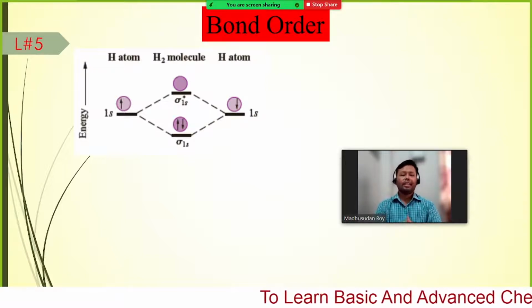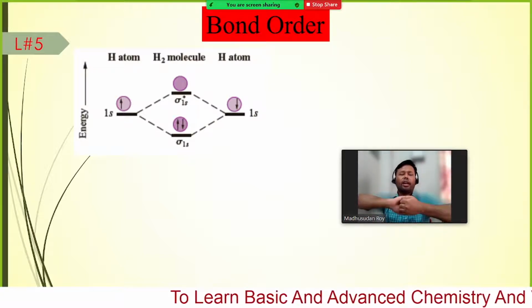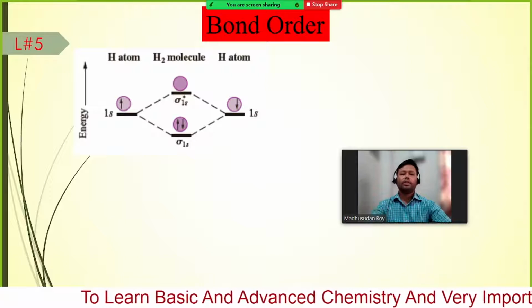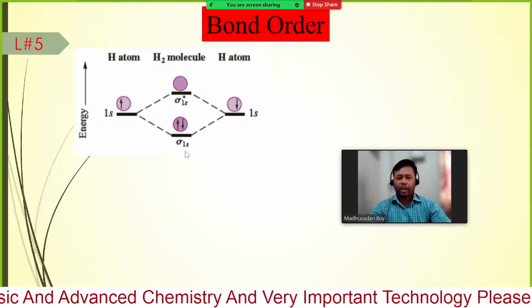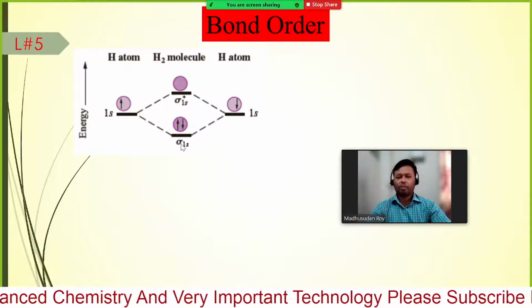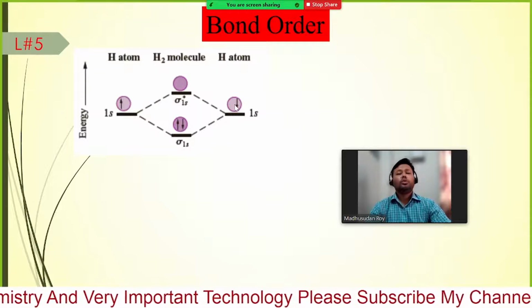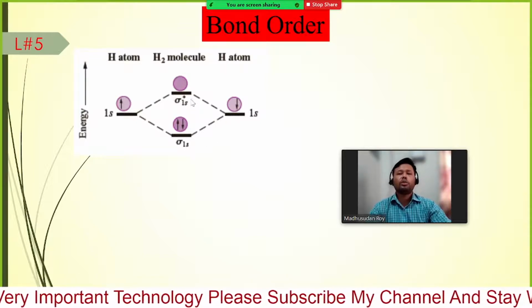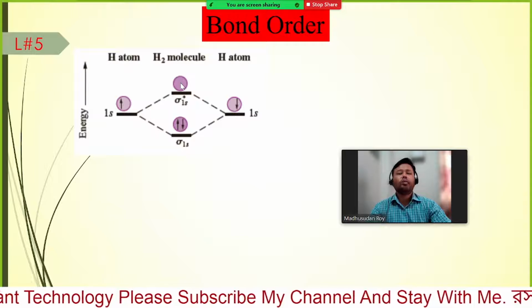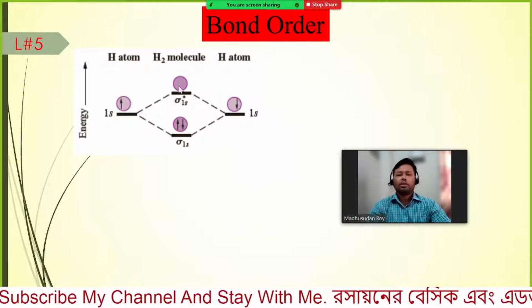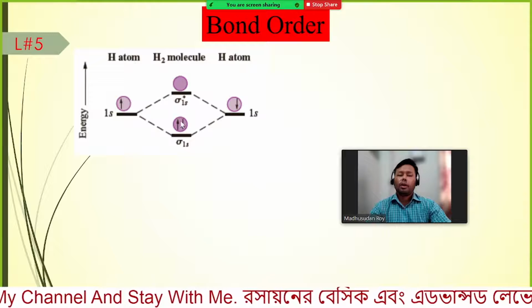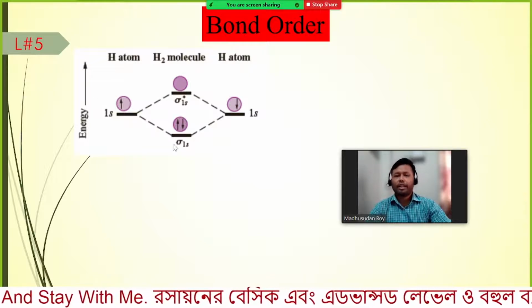Therefore they have a head to head overlap and form the sigma bond. So they make the sigma 1s2 molecular orbital, and you do not have any more electrons to give to the antibonding orbital. So the electrons are completely in the bonding orbital.